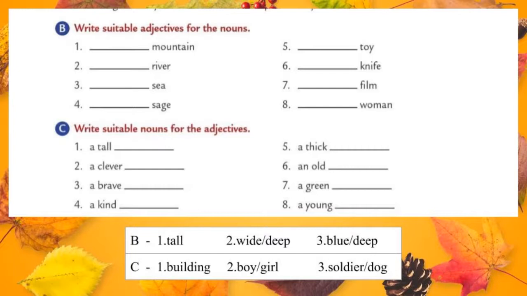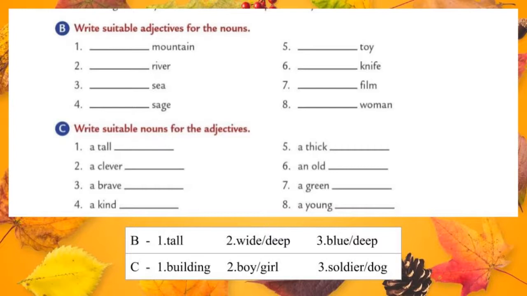Let's see the first one, that is a tall dash. We can write any noun, a tall tree, a tall man, whatever you can write, but you should write suitable nouns. So I am using the first one as a tall building. So building is a noun. You should write your answers also, but suitable noun.